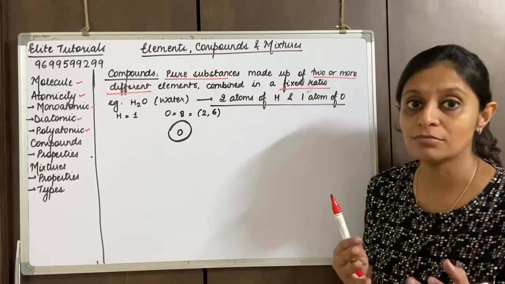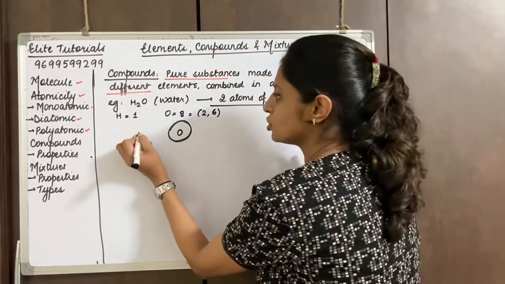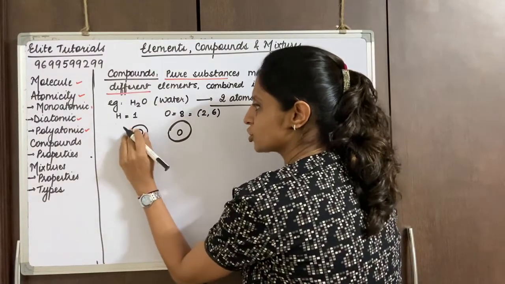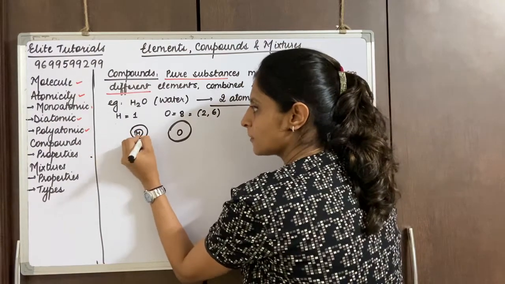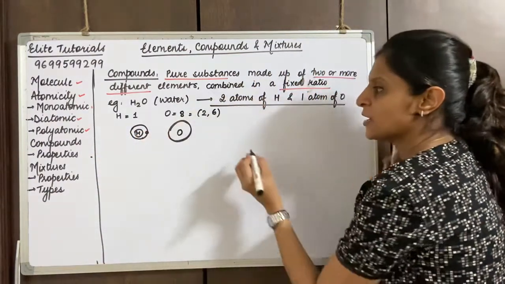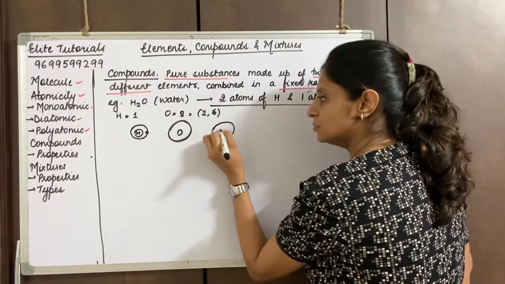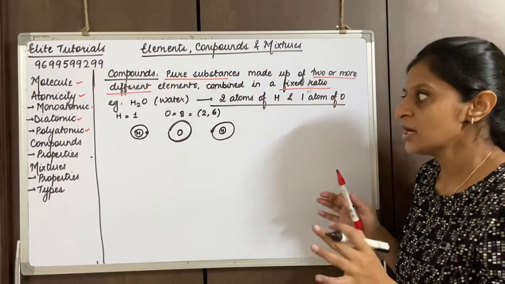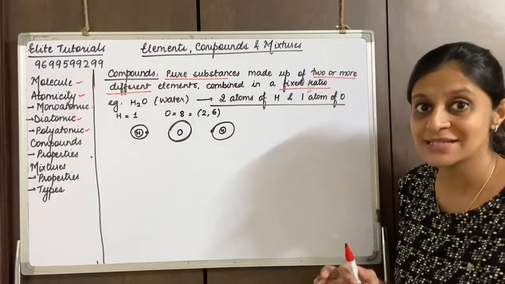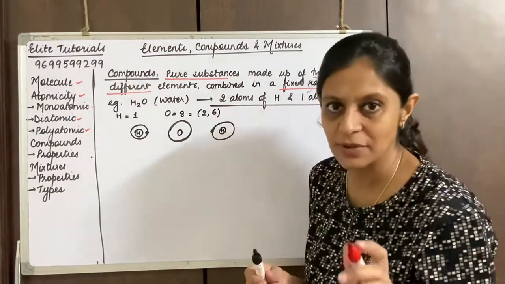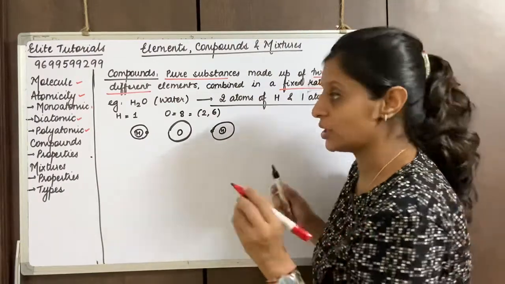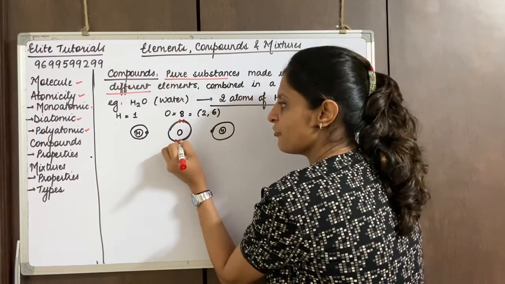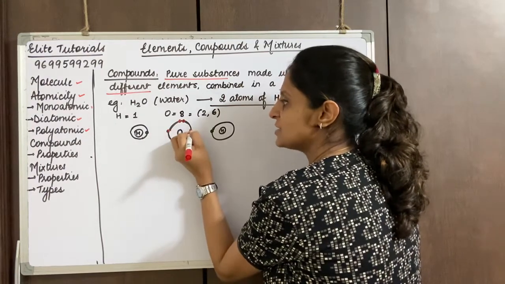But it is going to combine with hydrogen. So hydrogen, a little smaller, has 1 electron in the outermost shell. This is hydrogen, and this is another hydrogen. Oxygen has 6 electrons in the outermost shell, so to make it simpler I am drawing the electrons of oxygen with a different color: 1, 2, 3, 4, 5 and 6.